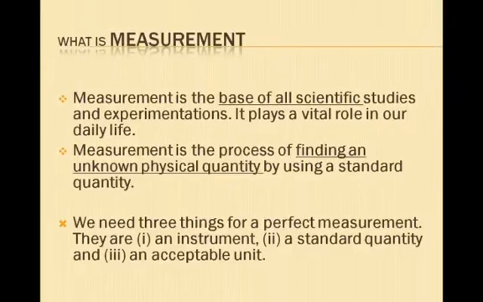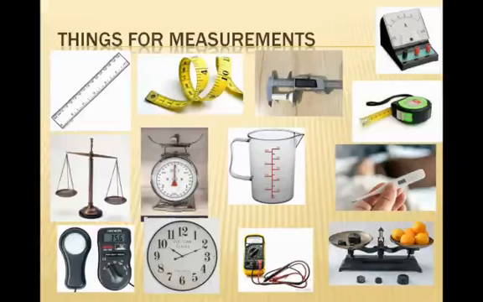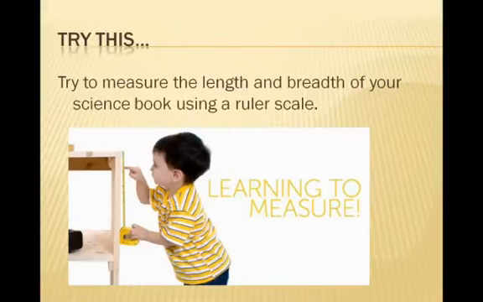Next, we will see things used for measurement. These are used to measure objects: scale, tape, liter, weighing machine, speedometer, thermometer. We are using all these things. Next, try this. Try to measure the length and breadth of your science book using a ruler scale. How? Take a book and use the ruler to find its length.